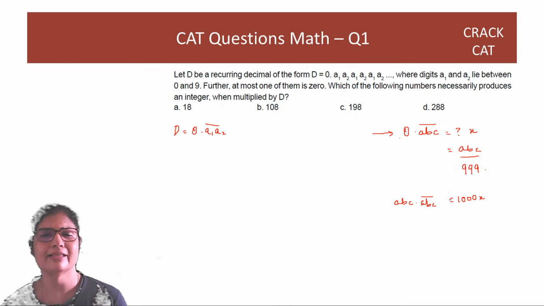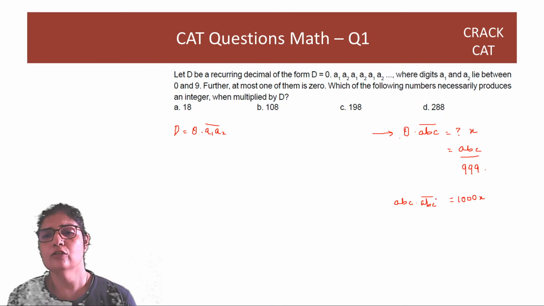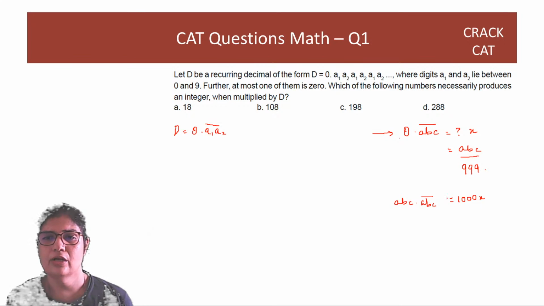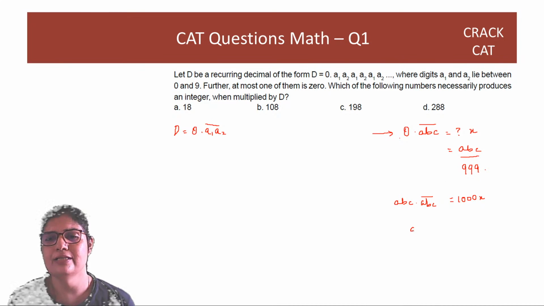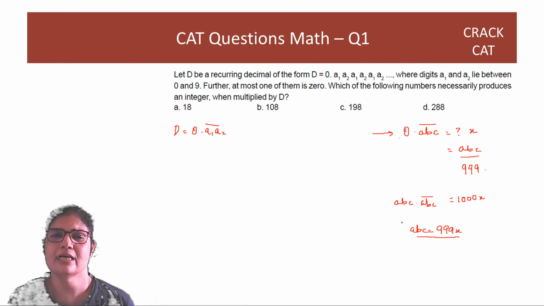So the recurring will keep going; one ABC comes out, and your recurring is not going to change. Now I have two numbers with the same recurring. When I subtract them, that recurring will cancel, right? So you get ABC is equal to 999x. This is where the logic comes from. And hence x is ABC over 999.